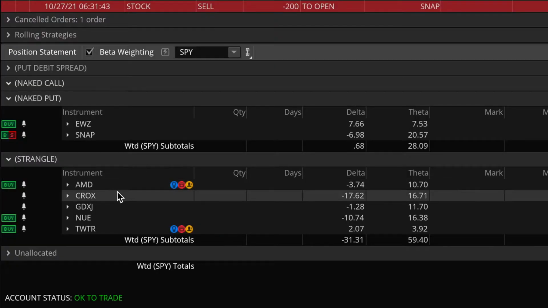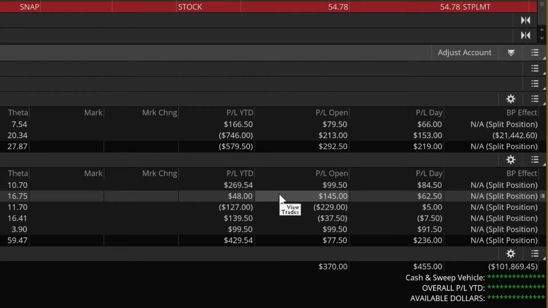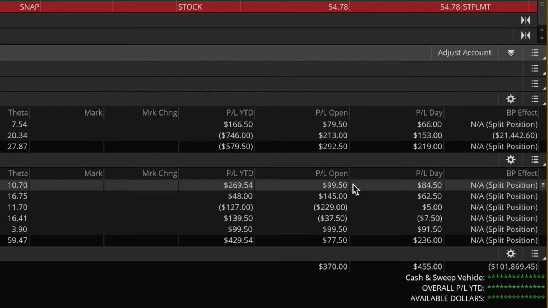And so in terms of the profitability on this position so far, let's come back to the monitor tab here. Here's my AMD position. And overall on this trade, I'm up by just under 100 bucks. So $100 in profit in just a few hours is pretty darn good. Especially again, I sold the December expiration cycle. So these options here are not going to be nearly as sensitive to that IV crush than, for example, the November cycle. So ultimately here, I still do have a ways to go to reach my profit target, but these earnings trades allow you to get a very quick and nice head start from the very beginning.